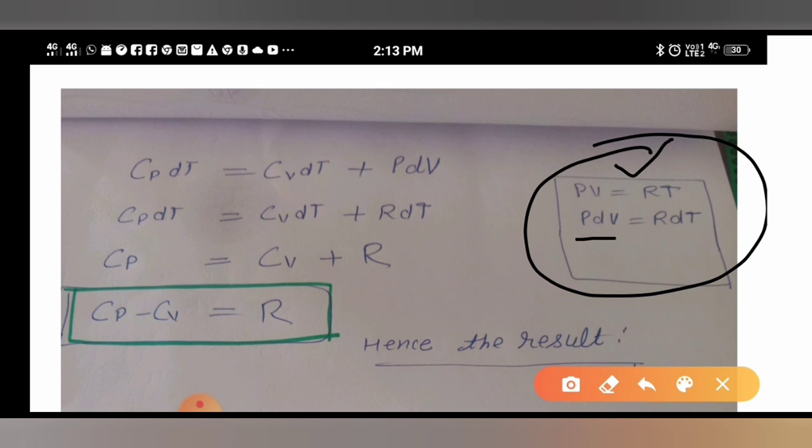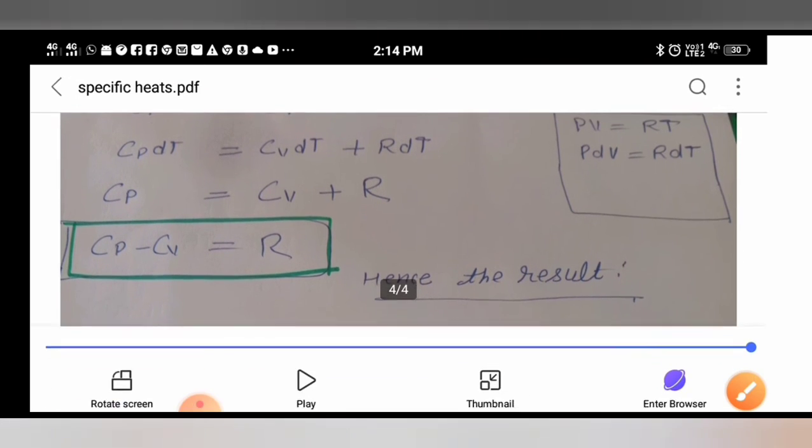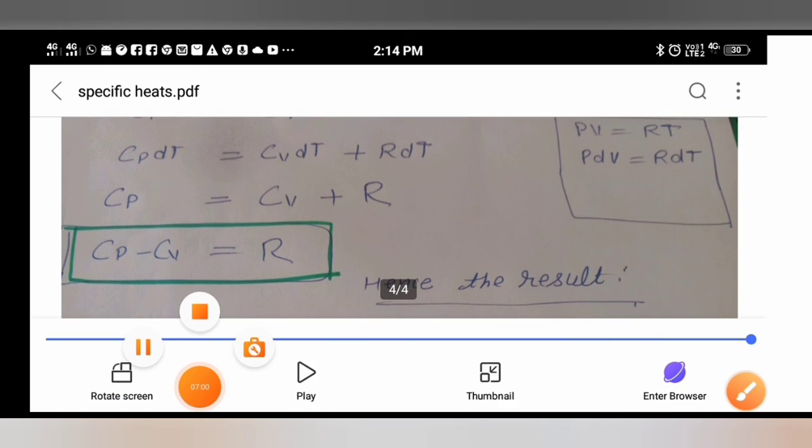So when you change temperature, then volume will also change. So PdV is equal to RdT. So dw is equal to PdV, and PdV is equal to RdT. dt is common in all these 3 terms, so dt will cancel out. So Cp equals Cv plus R, so Cp minus Cv equal to R. So this is all about the relation between Cp and Cv.